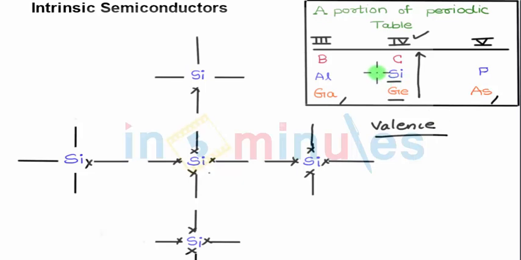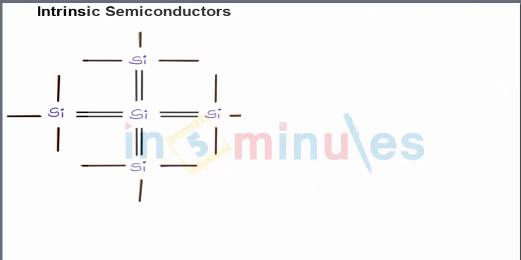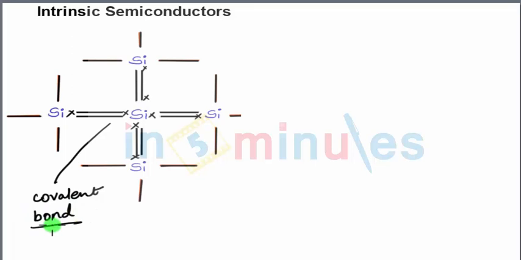Here you can see silicon and germanium come under the 4th group, whereas gallium and arsenide come under the 5th group. When the 4 silicon atoms and the 5th one come in close proximity, they form a crystal-like structure. The valence electron of this silicon, this silicon, and this one, all form covalent bonds. The bond formed between the atoms is called a covalent bond between the silicon atoms.